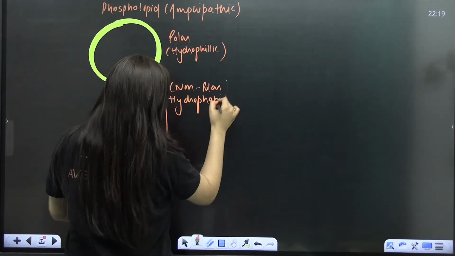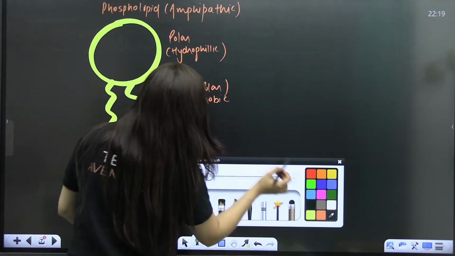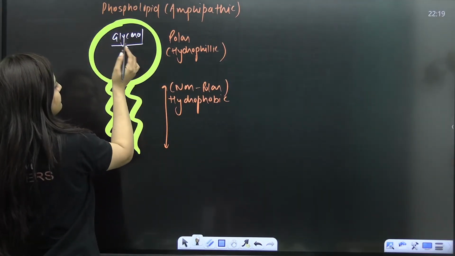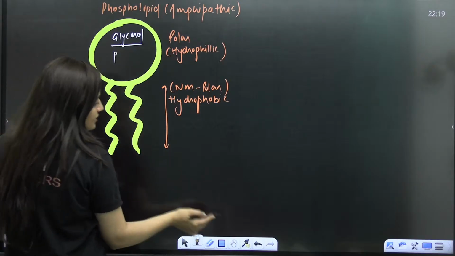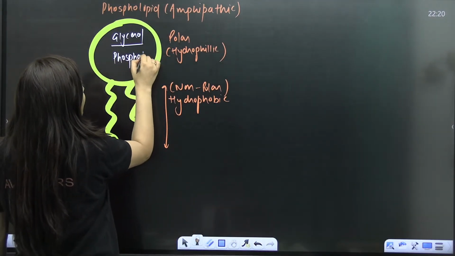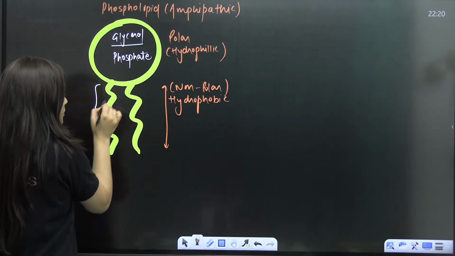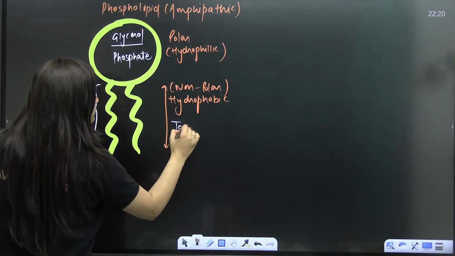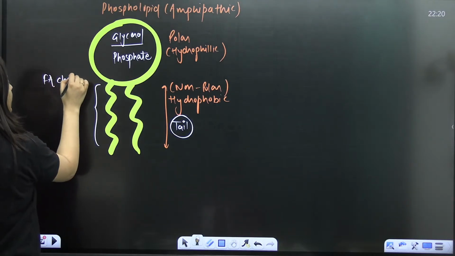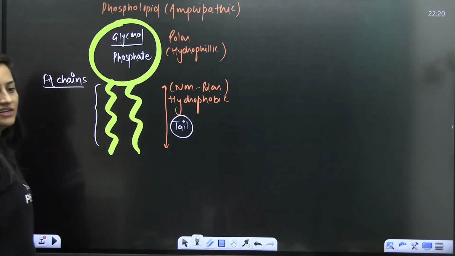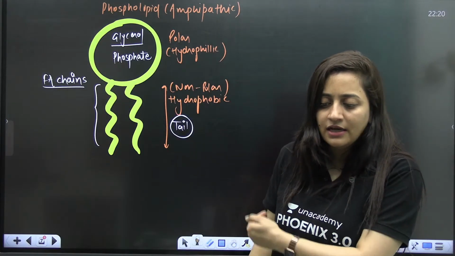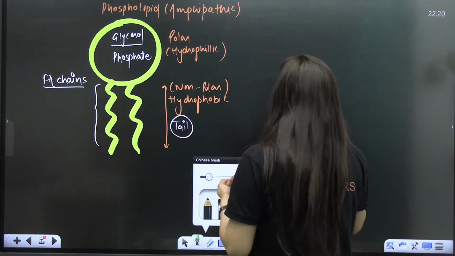When you look at this head part, here you will have glycerol, and in this portion the phosphate part. When you look at this tail, you'll see it has the fatty acid chains. Any doubt here, guys? So what are these fatty acid chains?